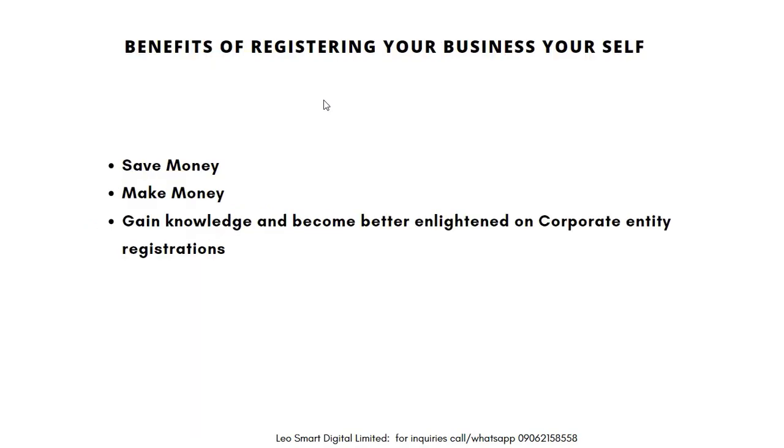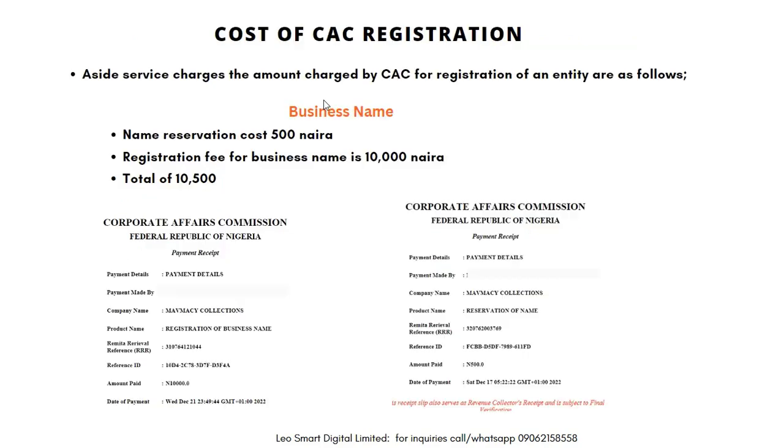Benefit of registering your business yourself. What benefits you when you do it yourself? One, it saves money, as we are going to see the cost, the regular cost, the basic cost of carrying out these registrations yourself. Then it can also help you make money when you decide to monetize it and carry out registrations for people. Then you gain knowledge and become better enlightened on corporate entity registrations. When you have this knowledge, you have better understanding of CAC registrations.